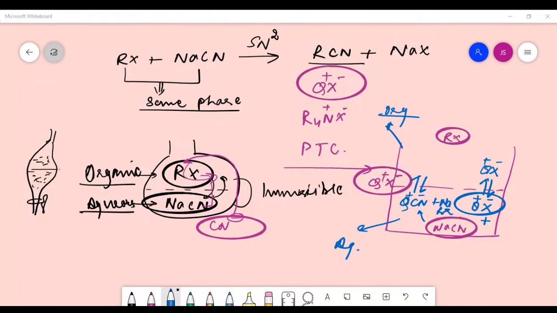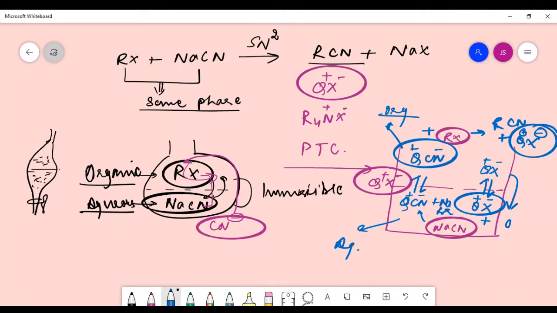Okay, and it will cross the phase to this side, then in this layer it will react with RX and the product RCN plus QX is formed. So QX, the catalyst, is generated again here. It will again cross the phase and react with the next molecule.